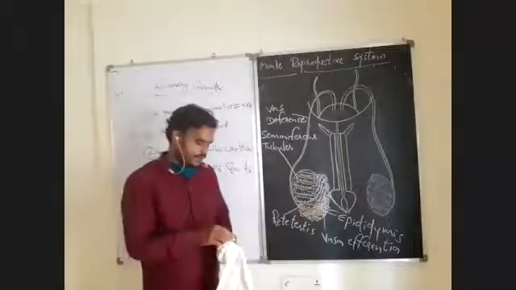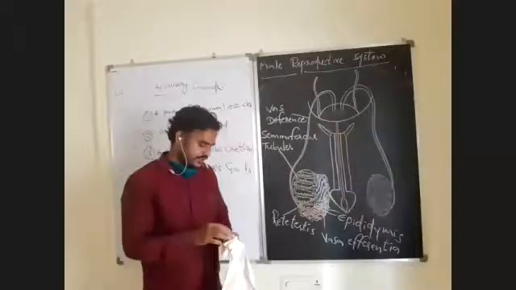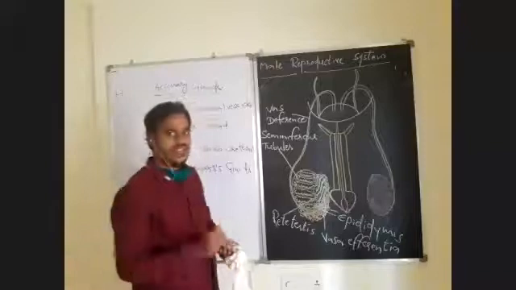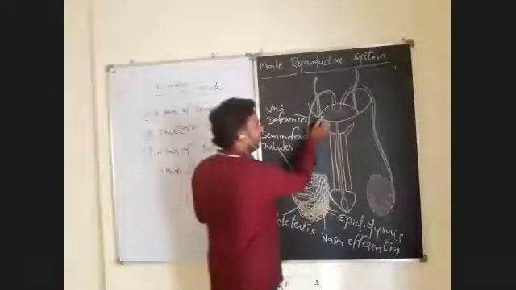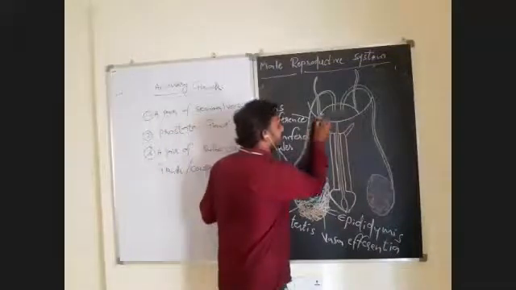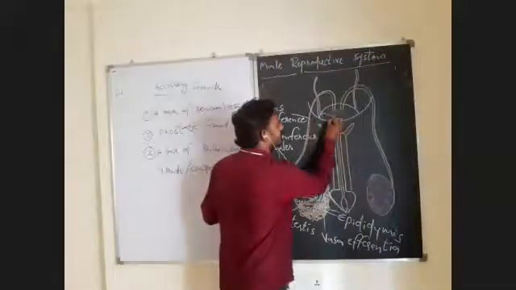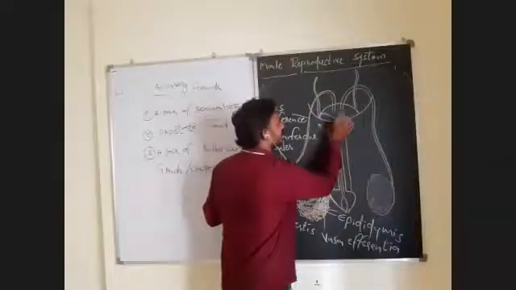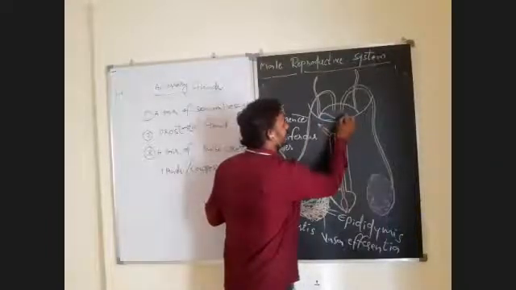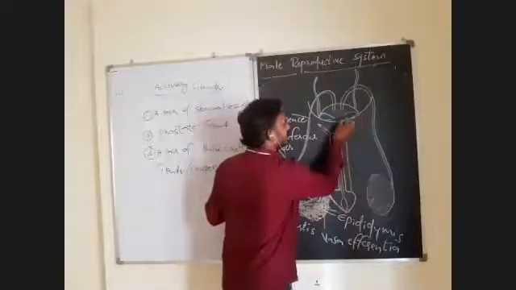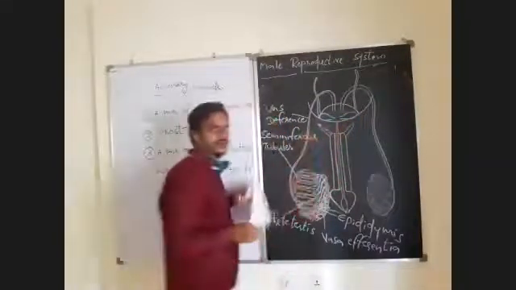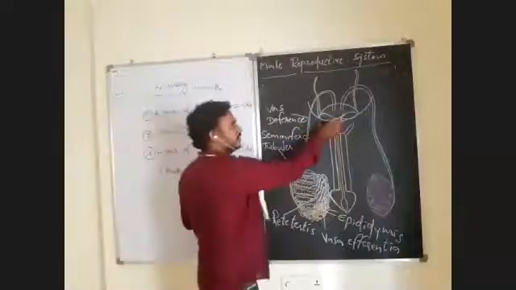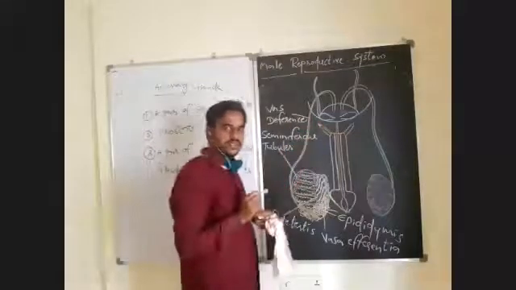After vas deferens, what will happen? I gave you accessory glands. There are three types of accessory glands. Observe here, the first type of accessory gland is the seminal vesicle. How many seminal vesicles are there? There is a pair of seminal vesicles. So here, this is one and this is one. A pair of seminal vesicles are present.